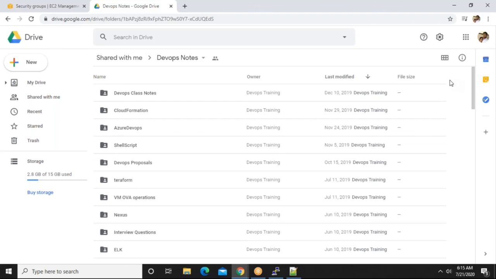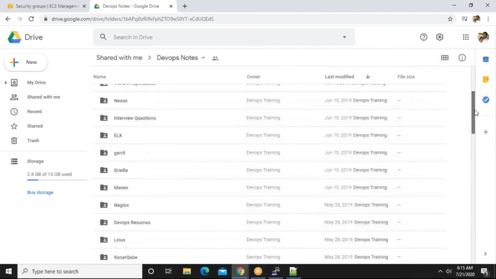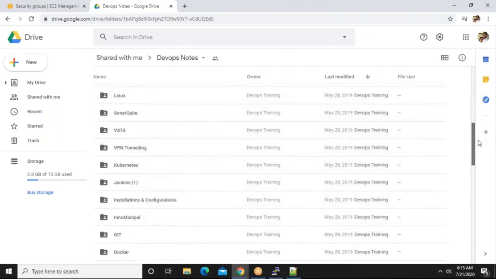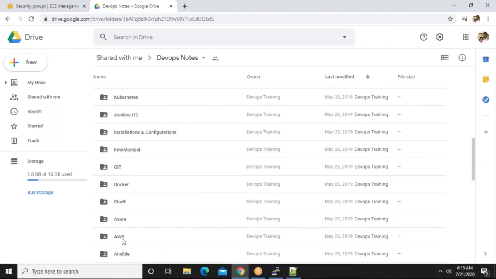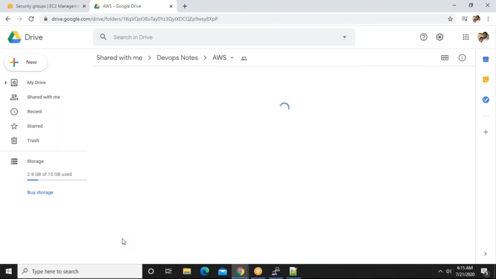Okay. So guys, the next topic is auto scaling. Here, can you open AWS? Come down somewhere, you can see AWS. Open it.